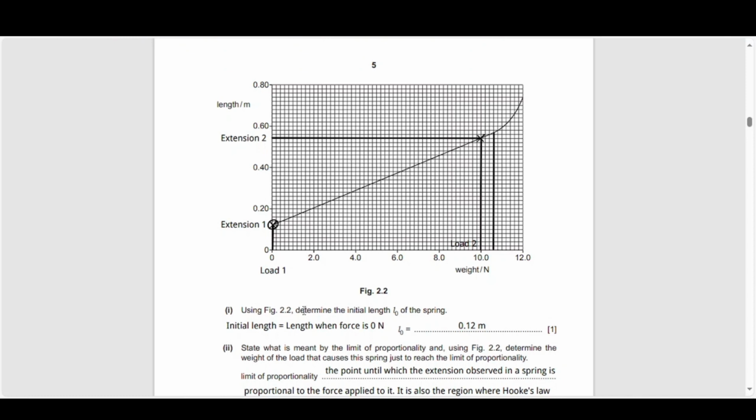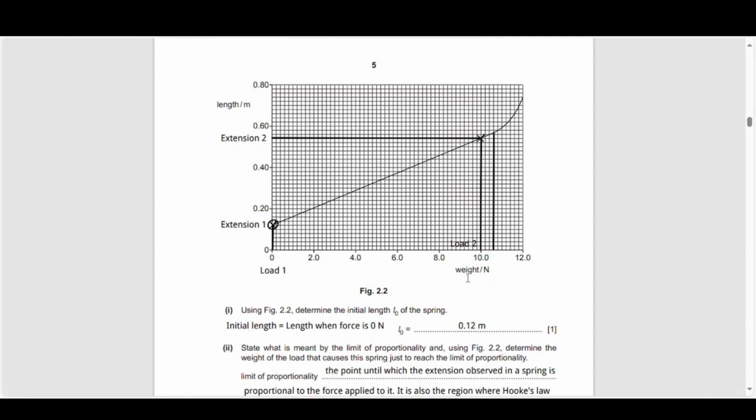So part 1 says, using figure 2.2, determine the initial length L0 of the spring. One of the things that I want to draw attention to before we do this is that what we have here is not an extension-weight graph. What we have here is a length-weight graph. We know that Hooke's law only relates force and extension. So we need to work with extensions and not lengths. In order to get extension from length, you need to subtract the original unextended length of the spring from any length that is plotted to be able to get the extension. And we have to work with extensions in order for Hooke's law to apply.